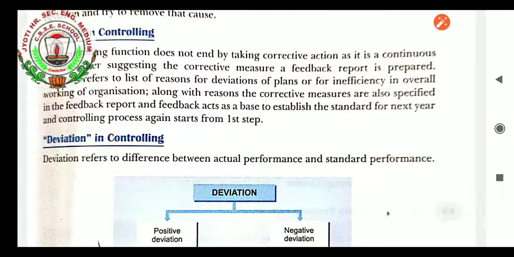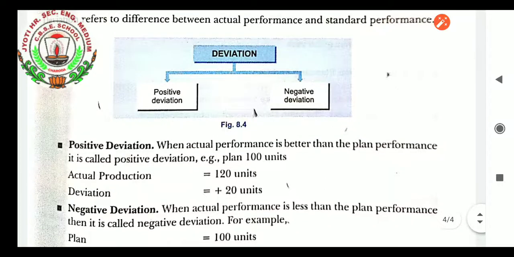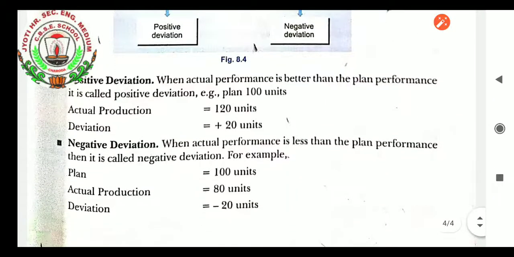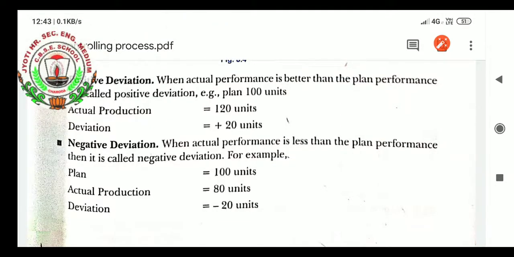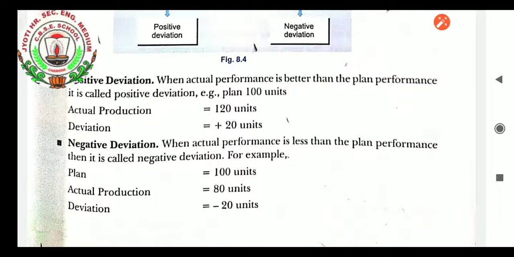Deviation in controlling. Deviation refers to the difference between actual performance and the standard performance. There are two types of deviation, positive deviation and negative deviation. Positive deviation: when actual performance is better than the planned performance, it is called positive deviation. Example, plan 100 units, actual production 120 units, deviation 20 units.